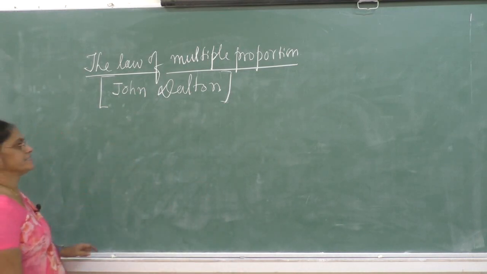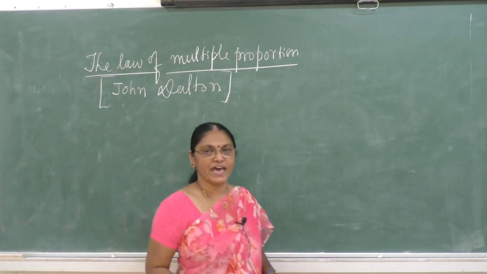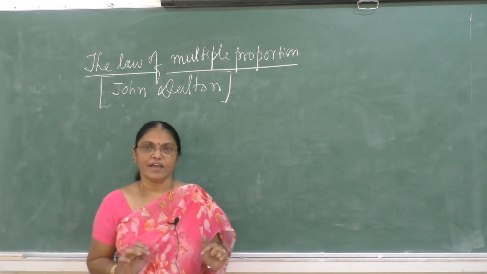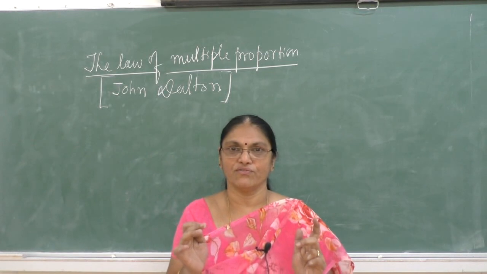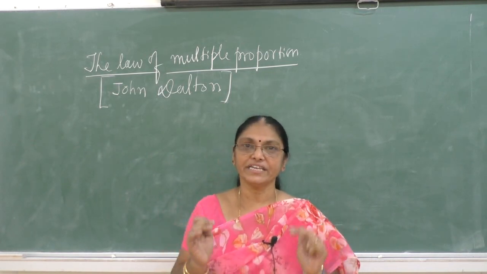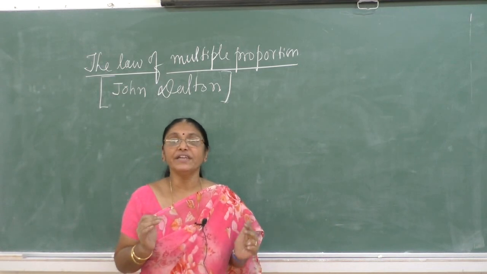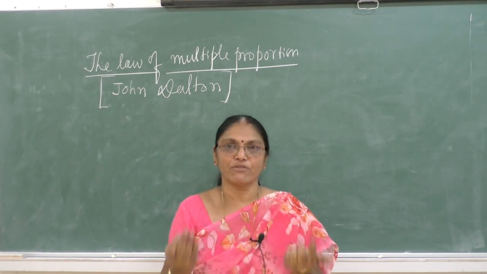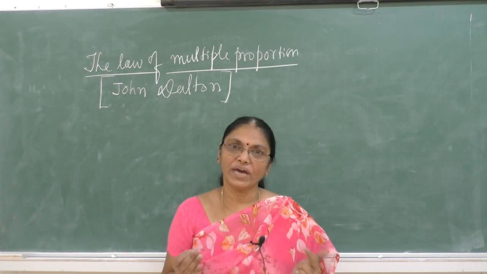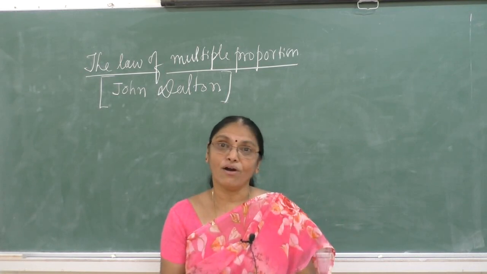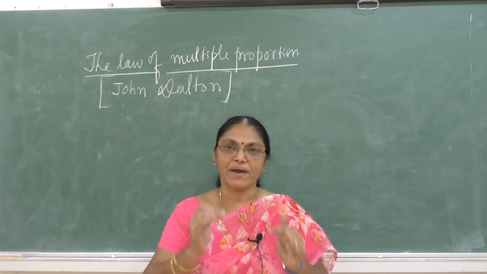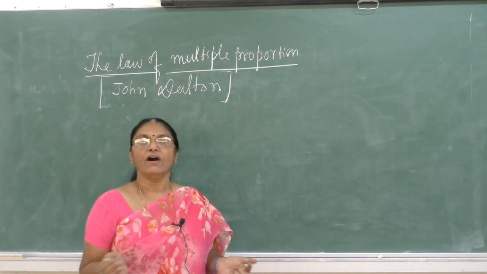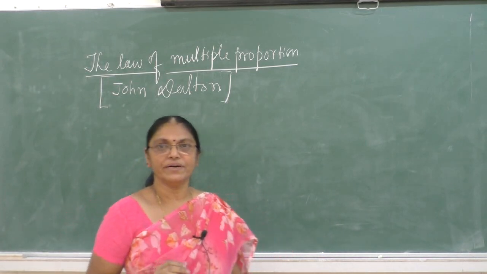If two elements combine to form more than one compound, the masses of one element that combine with a fixed mass of another element are in the simple whole number ratio.